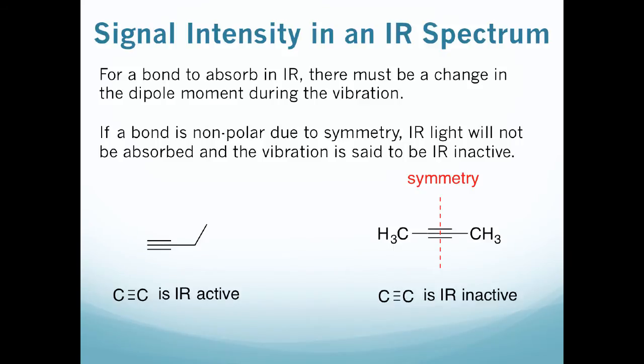So let's compare a couple of alkynes. And specifically, we're looking at the carbon-carbon triple bond stretch. In this first one, we have a terminal alkyne. There's really no symmetry here. We have a good carbon-carbon dipole. So this is going to absorb IR light, and that is going to be IR active and give us a nice signal on the spectrum. However, if we move to this symmetric alkyne, we have a plane of symmetry that runs through the carbon-carbon triple bond. This molecule doesn't have a dipole there, so it's not going to absorb IR light, and this carbon-carbon triple bond is said to be IR inactive.